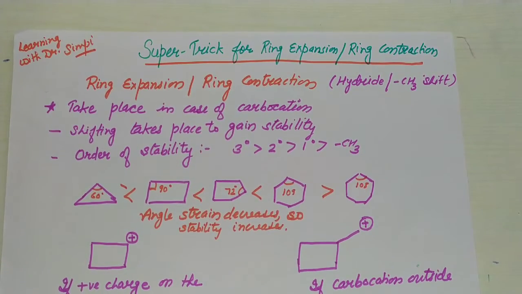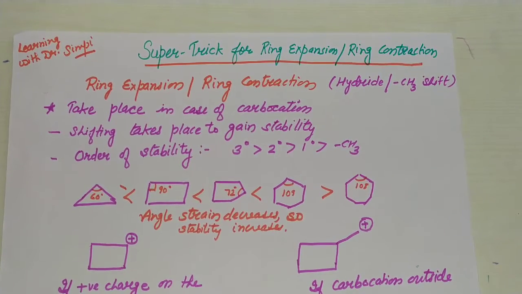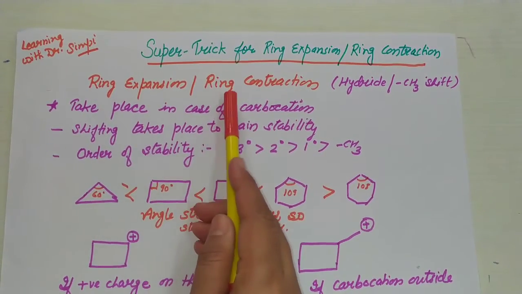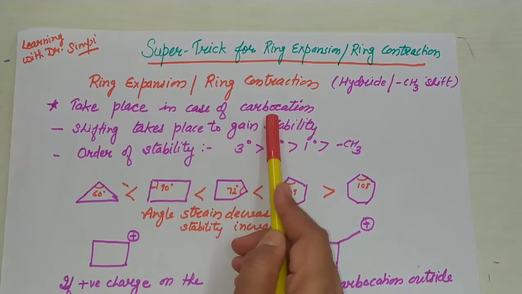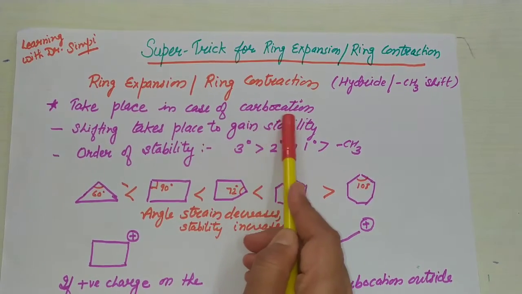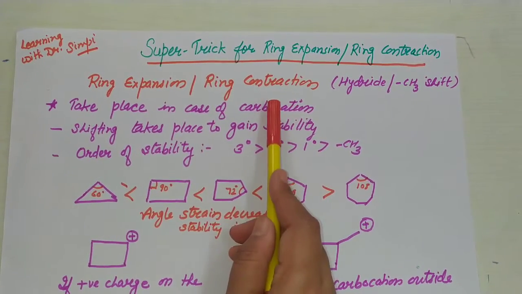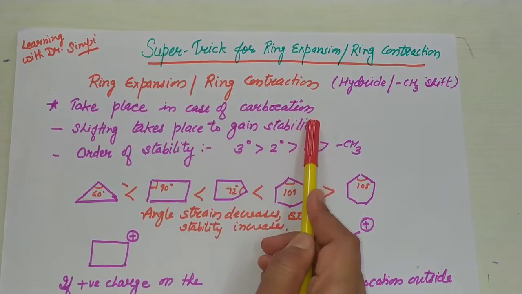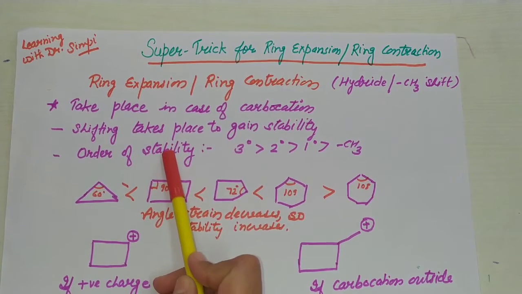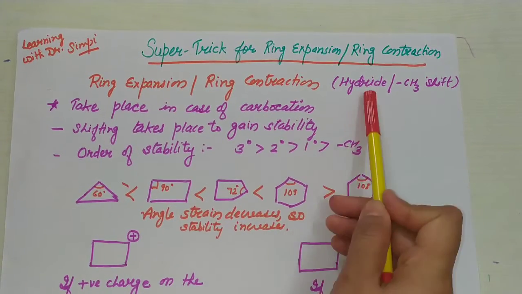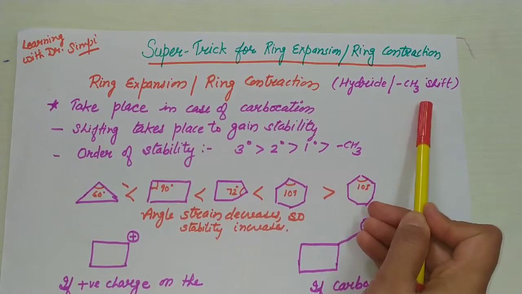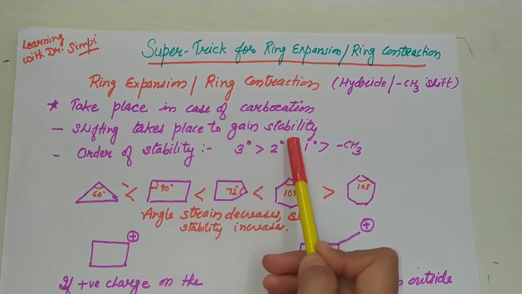Now, a few points which we have to learn before doing the trick of ring expansion and contraction. First, ring expansion and contraction take place in the case of carbocation. Ring expansion and contraction only take place in a system which contains a carbocation as an intermediate. Shifting takes place to gain stability. I told previously that there is a hydride or methyl shift. This shifting takes place to gain stability.